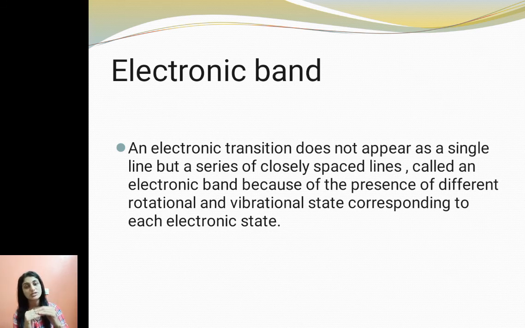So the transition takes place from one rotational level of the ground vibrational state to another rotational level of another vibrational state. Similarly, here, for each electronic energy level you have a number of vibrational energy levels, and for each vibrational level you have a number of rotational energy levels.